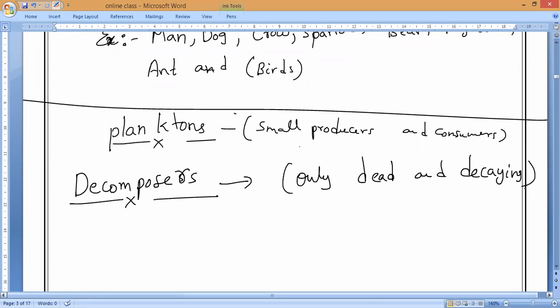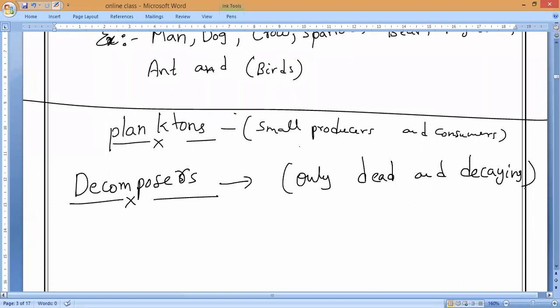Understand? Now, those microorganisms which break down the dead bodies, or the complex organic compounds present in dead organisms like dead plants and animals, and their products like urine, or the excretory things like cow dung or animal dung, whatever it is, they all are called decomposers. They live on dead and decaying matter of plants and animals, and consume food from them by decomposing the complex structures into simpler substances. That is why they are called decomposers.